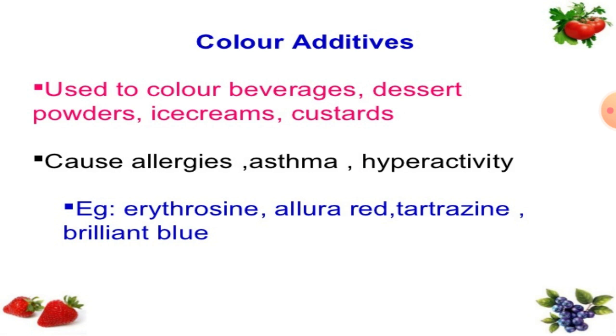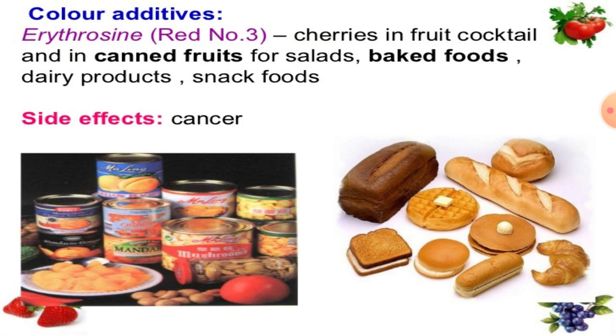For example, erythrosine, allura red, tartrazine, and brilliant blue. Erythrosine is added to the cherries in fruit cocktail and canned fruit for salads, baked foods, dairy products, and snack foods. A side effect of erythrosine is cancer.